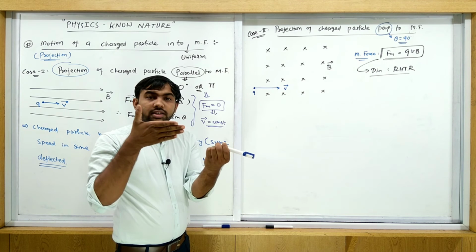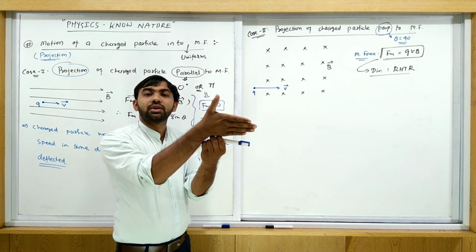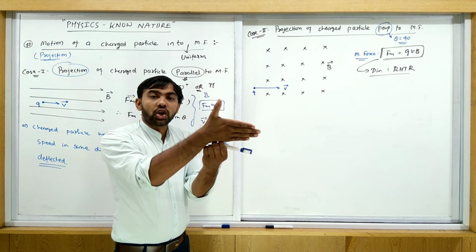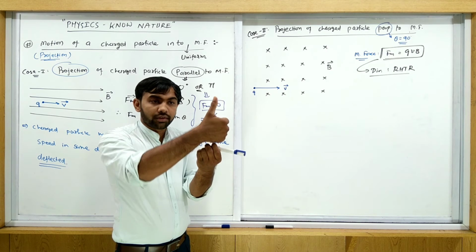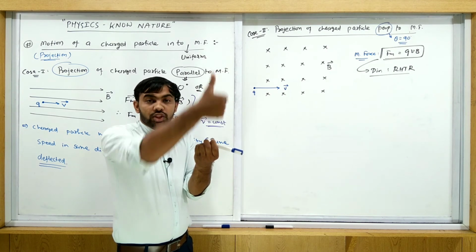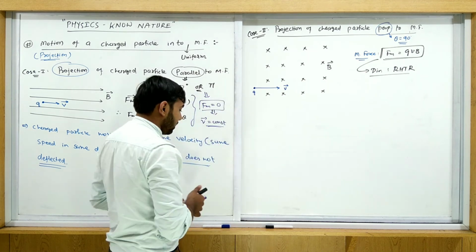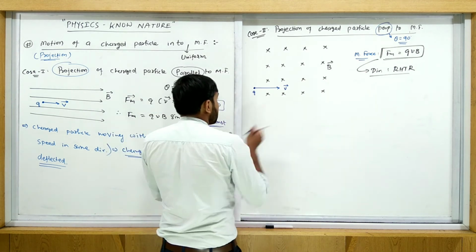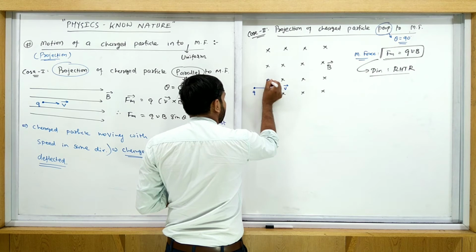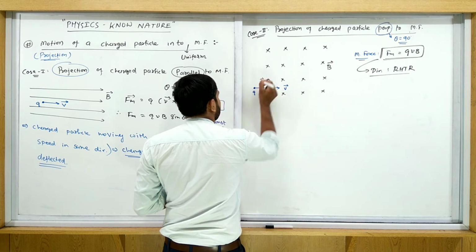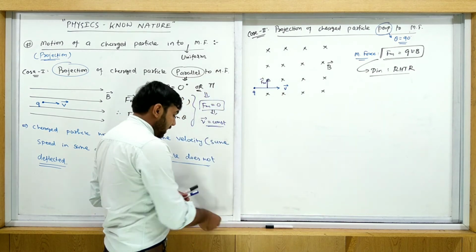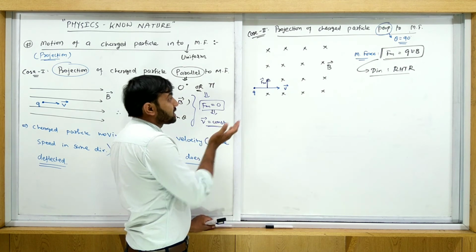So the actual condition is this one. Arrange your right hand parallel to the velocity, curl your fingers towards the magnetic field. Where is the thumb? Here. This thumb is the direction of magnetic force. So draw this one. Here the magnetic force is this one. It means this charged particle is deflected.